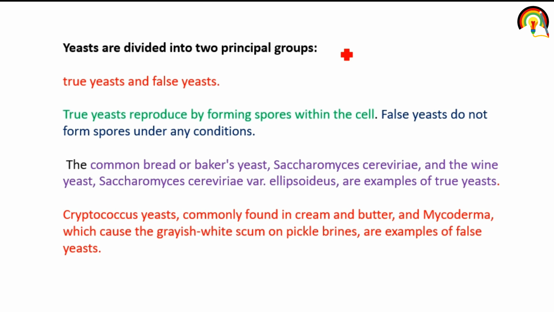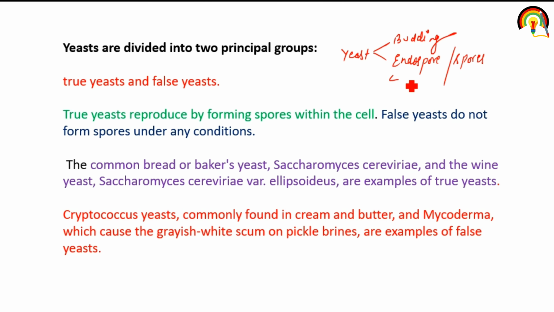What we studied, that yeast can be reproduced by the process of budding, or by endospore formation, or by forming spores within the cell.